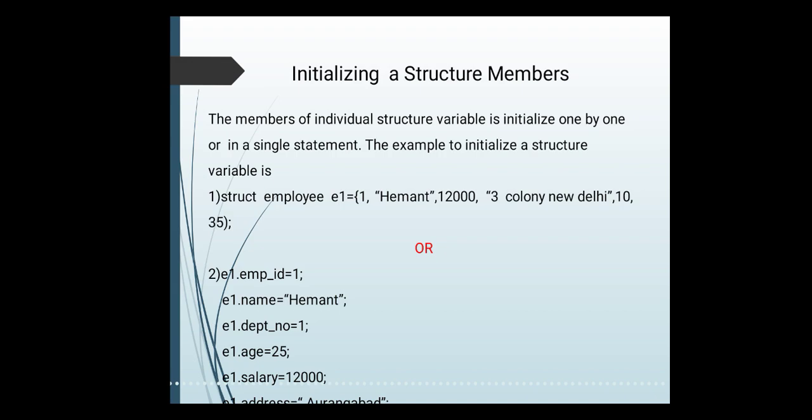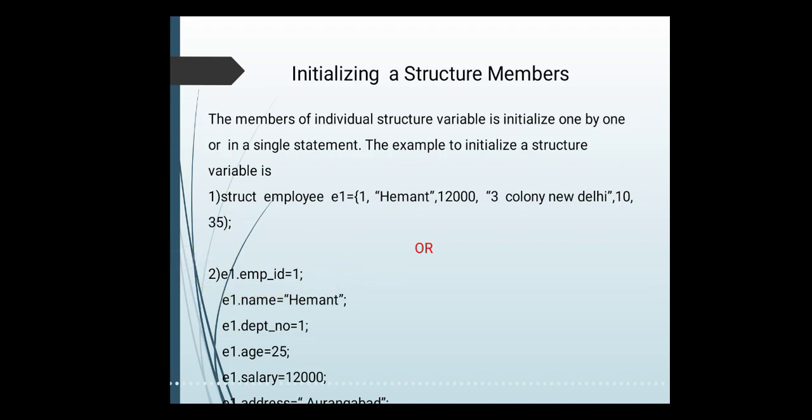For example, if you want to initialize all the members of the given variable in a single statement, you can use the syntax struct employee E1 equals, inside the curly brackets, first your employee ID, then employee name, then salary, then address, after that age. In this way you can initialize all the data members of the structure variable in a single statement.